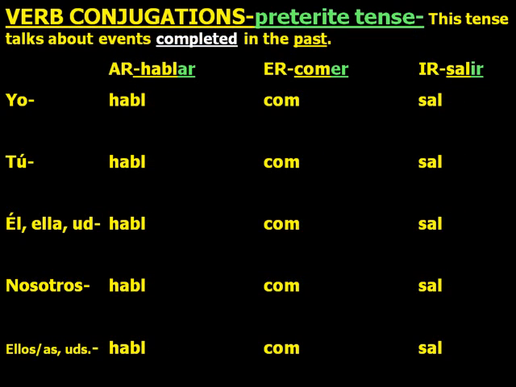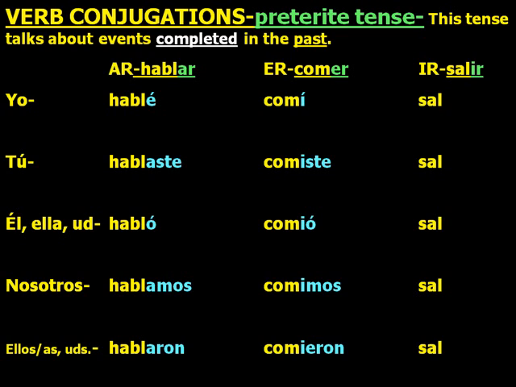Verb conjugations in the preterite tense. This tense talks about events completed in the past. It's the past tense in Spanish. Let's start with AR verbs. The endings are é, aste, ó, amos, aron. In the past tense: I spoke, you spoke, he, she, you formal spoke, we spoke, and they spoke. Notice accents over the E in hablé and the O in habló.